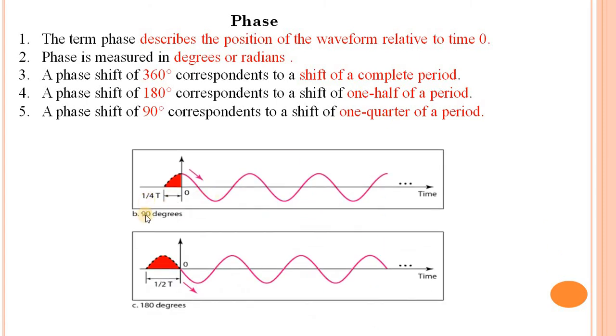This figure shows that 90 degrees corresponds to a shift of 1/4 of a period, meaning the waveform starts from here and completes the cycle. And 180 corresponds to a shift of 1/2 of a period, meaning it starts from this position. Suppose it is a 180 degree shift.